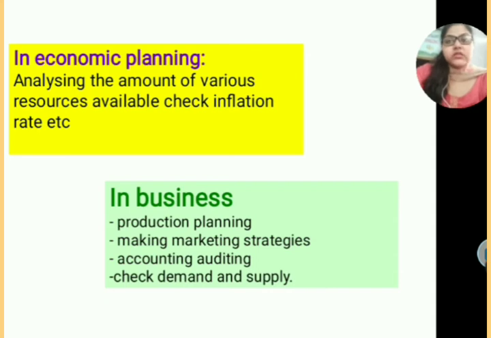You will first study different types of markets, that in this market I can generate this kind of profit, and in that market another kind of profit. So you are studying the data which is used as business progress. Making different market strategies, analyzing demand and supply of the product, and accounting and audits are basically a part of statistics and economics.